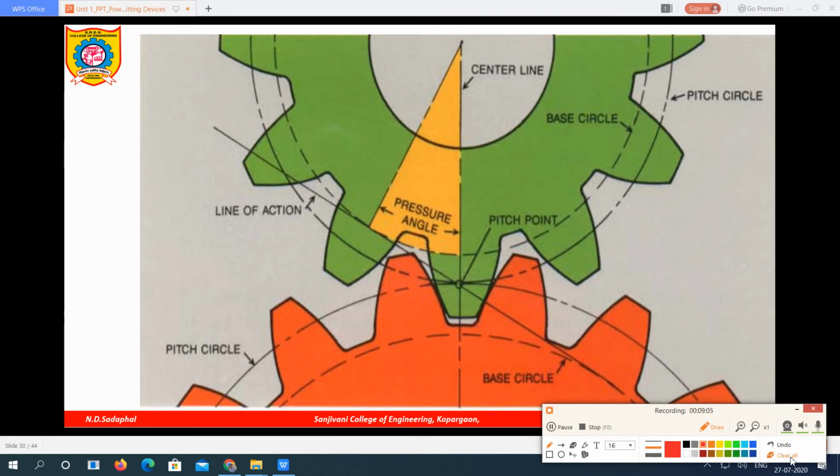So how can we define the clearance? It is the distance between the root of one gear up to the top portion of another gear when they mesh with each other. That distance is called the clearance.